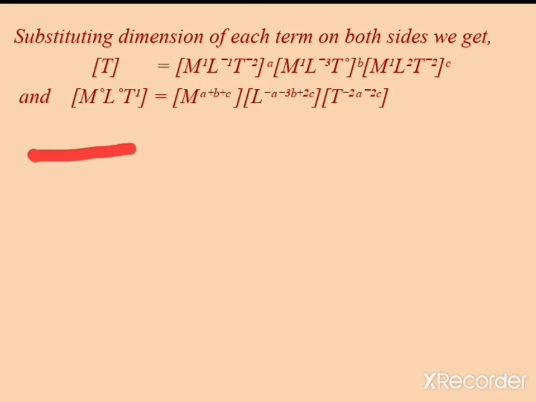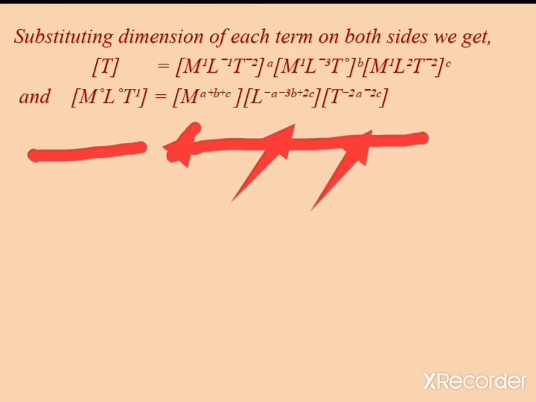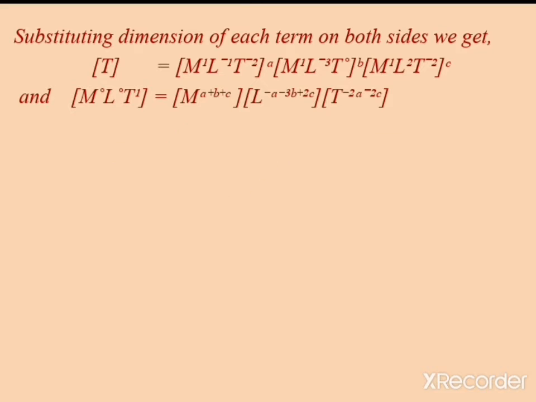on the left hand side, M to the power 0, L to the power 0, and T to the power 1, and on the right hand side M to the power a plus b plus c, L to the power minus a minus thrice b plus twice c, and T to the power minus twice a minus twice c. So therefore you can equate the same term on both sides.